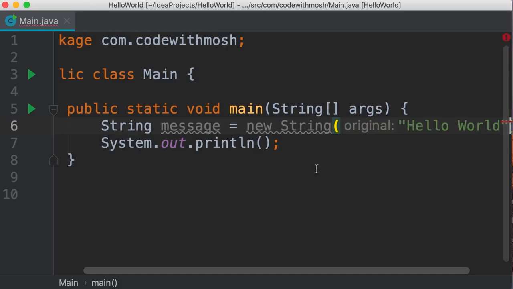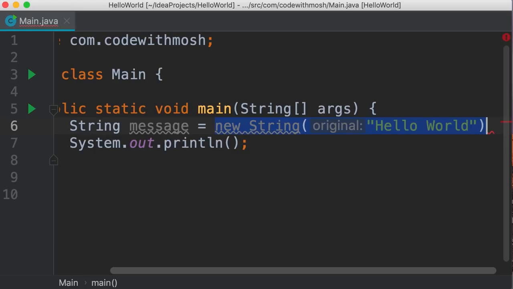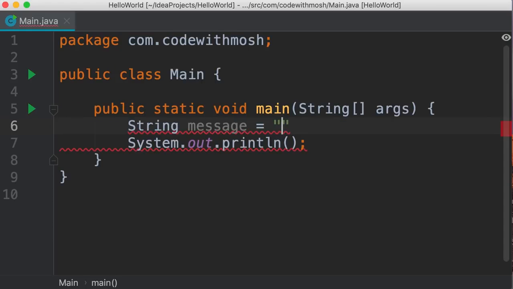However, here we have this little warning. Take a look. New string is redundant because in Java, there is a shorter way to initialize string variables. Let me show you. So instead of using the new operator, we simply set this to our string literal. Now, on the surface, this looks like a primitive type because we are not using the new operator, but this is just a shorthand to initialize a string variable.